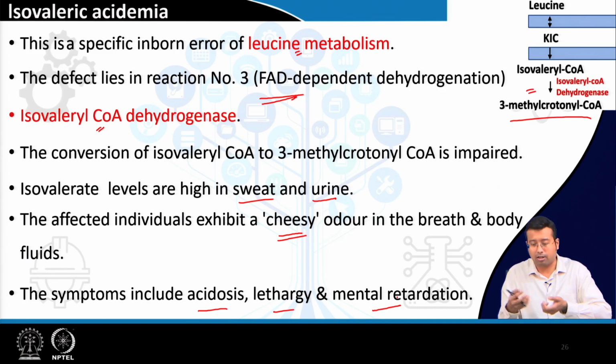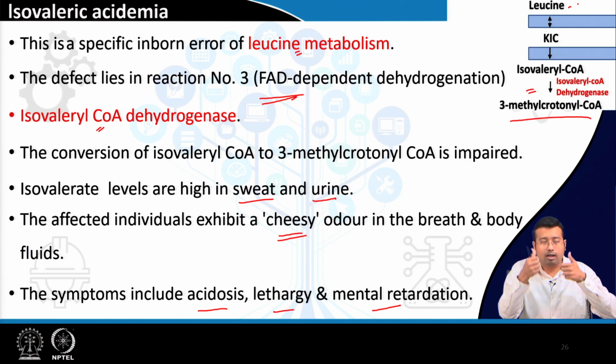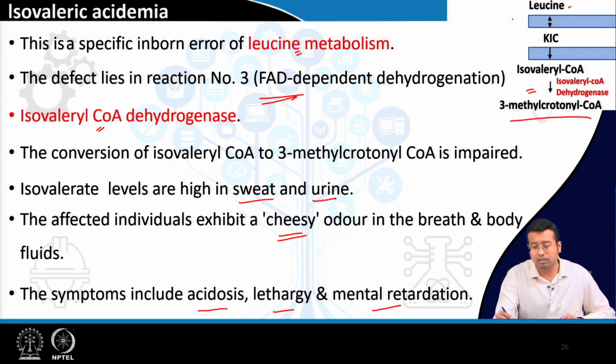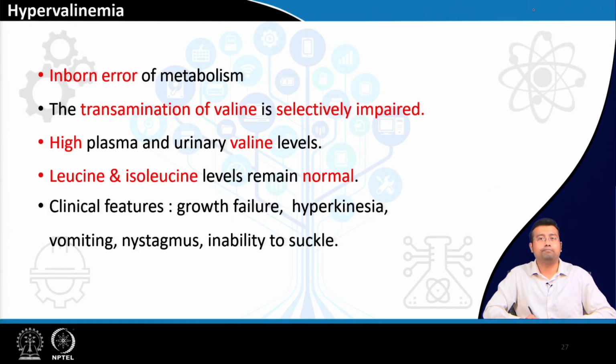If they accumulate, that is, leucine cannot be metabolized further, its concentration will rise in the brain and it will hamper other amino acid metabolism, leading to mental retardation. The keto acids that were accumulated in MSUD from leucine are also accumulated in isovaleric acidemia. So, the symptoms are more or less the same.